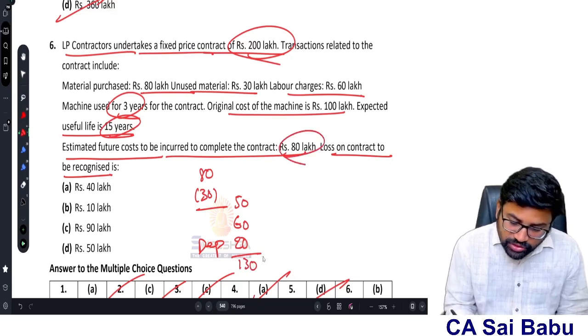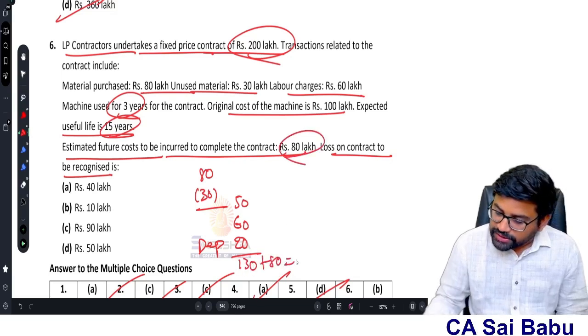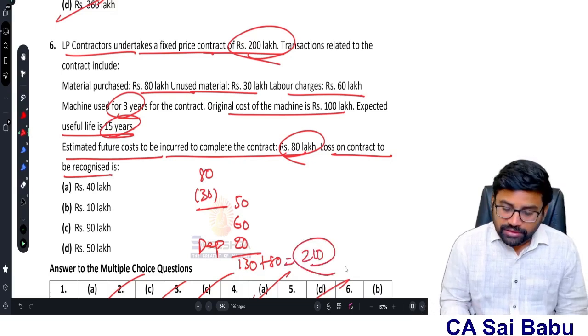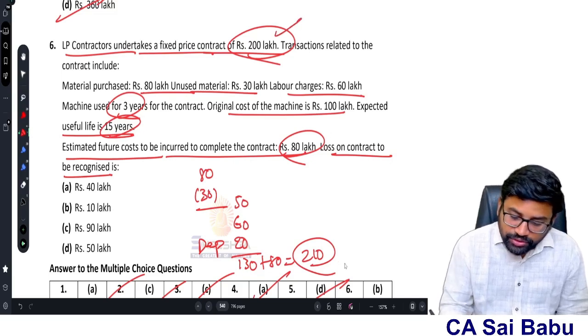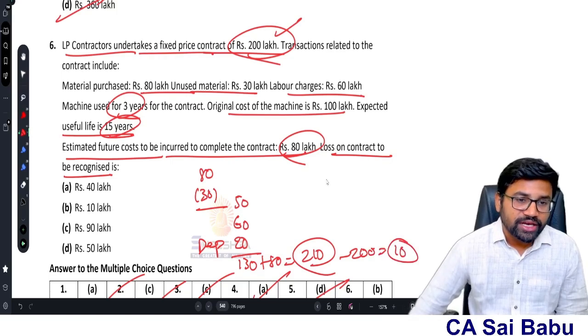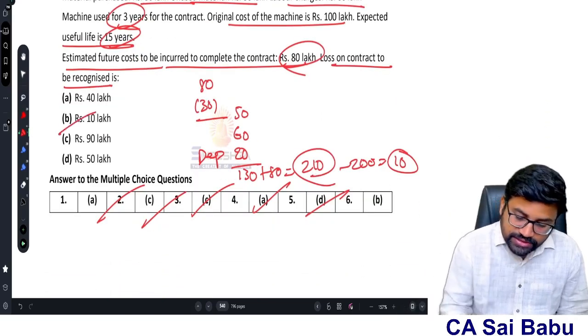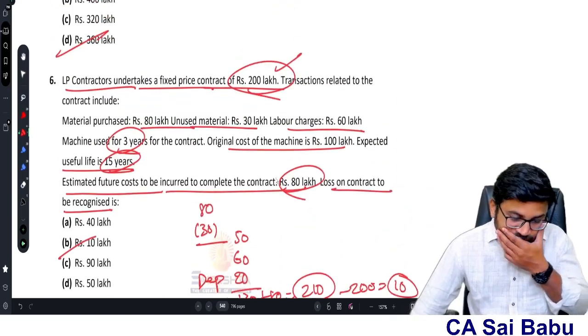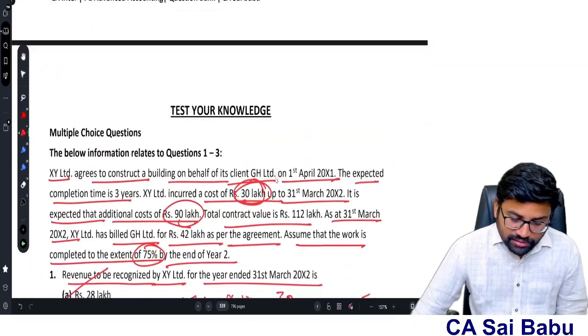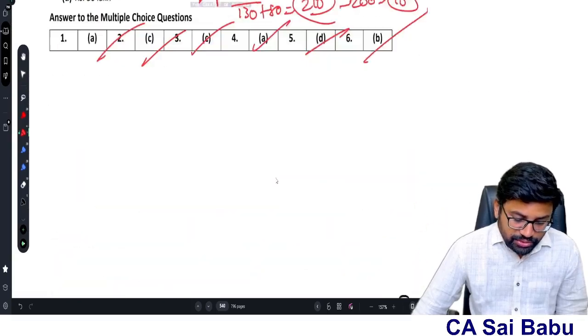And what is the estimated cost to be incurred? 80. So 130 plus 80 will be 210. This is the total cost of the contract. Total revenue 200. So therefore, what is the expected loss? 10, which we have to recognize immediately. So the answer is 10 lakhs. Very simple compared to the standard of questions we have done. So that's it, sir. I think we have solved all the questions relating to AS7, sir.